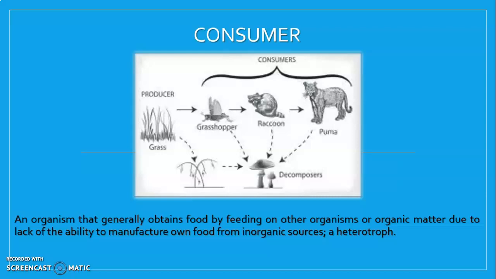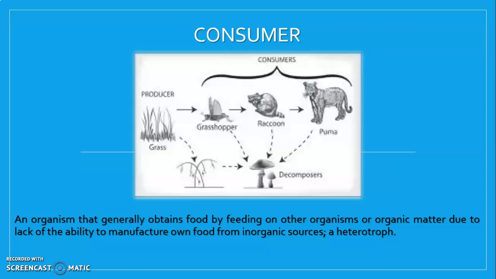For example, if we want to obtain nutrients, we need to eat fruits and vegetables. And if we want to eat meat, we eat fish, pork, chicken, and beef, of course, because we as humans cannot produce vegetables or meat on our own.